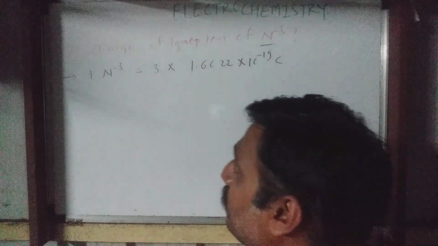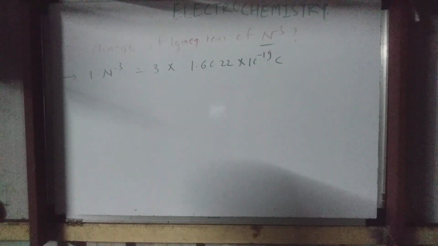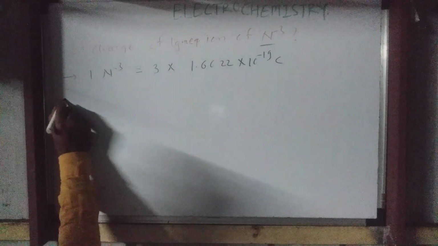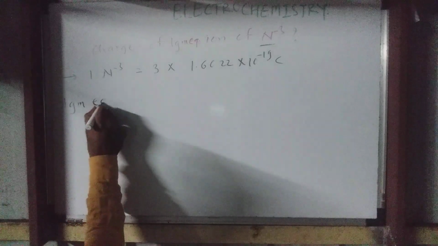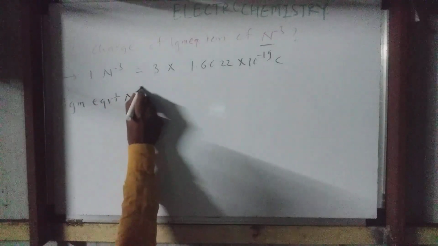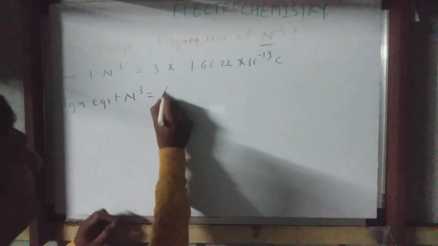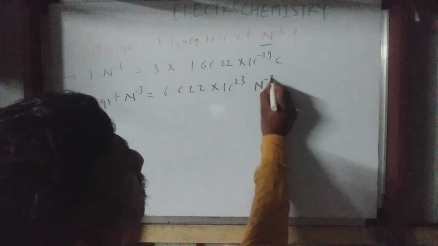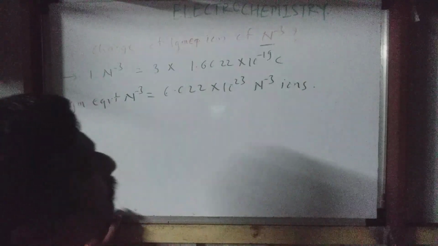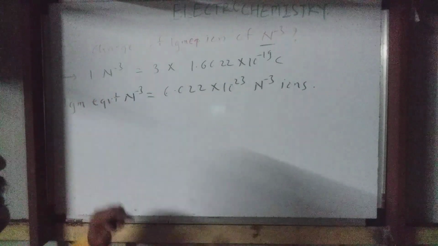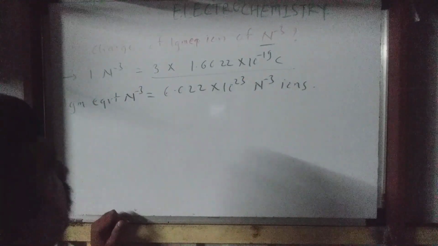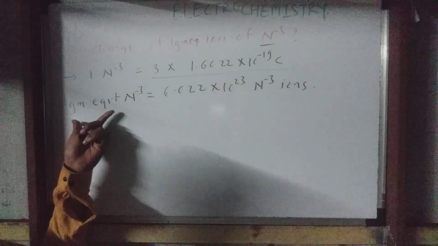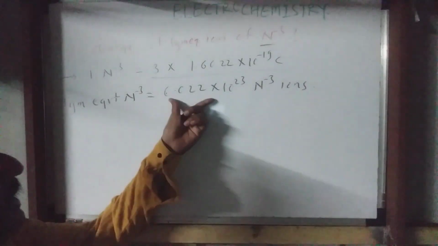And 1 gram equivalent means what? Actually 1 gram equivalent is nothing but 1 mole. So 1 gram equivalent of nitride ion means 6.022 into 10 raised to 23 nitride ions. I hope you are getting it. A single nitride ion carries this much charge. Here the question is how much charge 1 gram equivalent of nitride ion will carry.